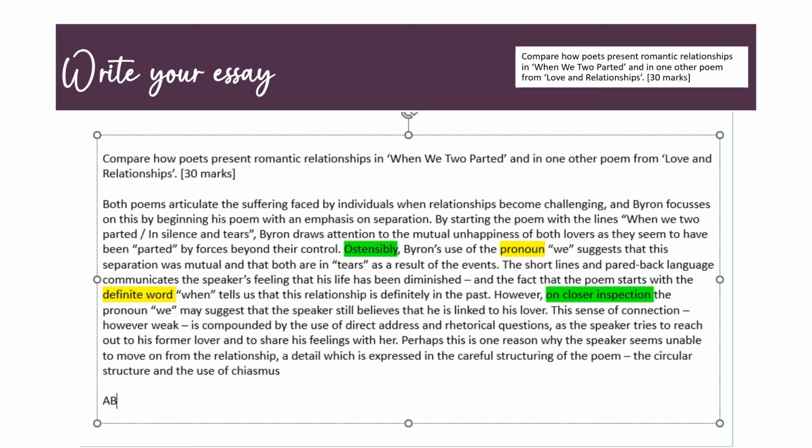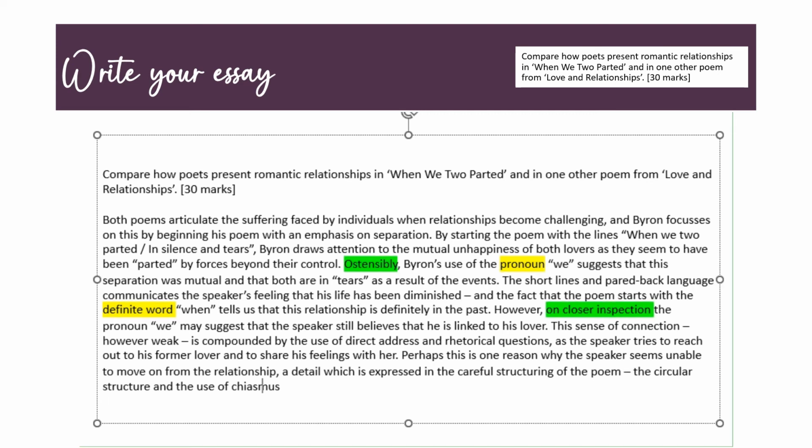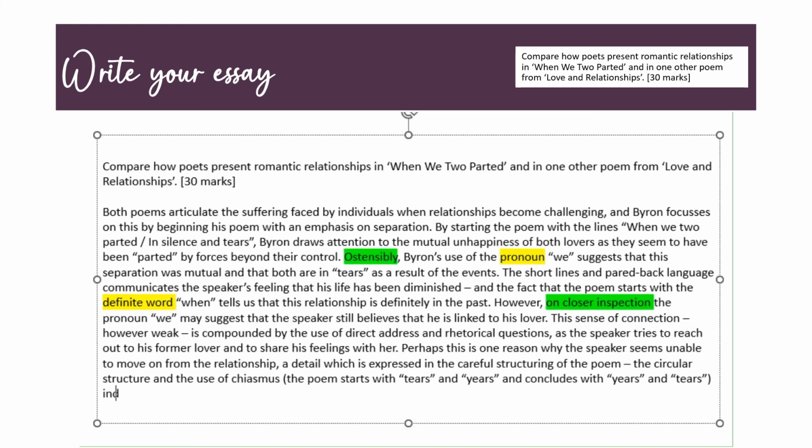And we have that in the rhyming words of the poem. So at the start of the poem, we have the word tears that rhymes with years. And then at the end of the poem, we have the word years that rhymes with tears. So you can see that what Byron's done is really beautifully flipped the pattern round in the poem. So I really like that detail in this particular poem. So I'm just going to explain that a little bit here. So the poem starts with tears and years and concludes with years and tears.